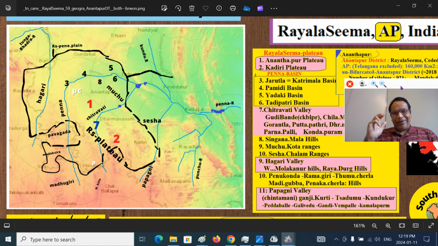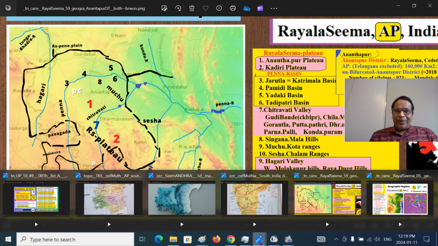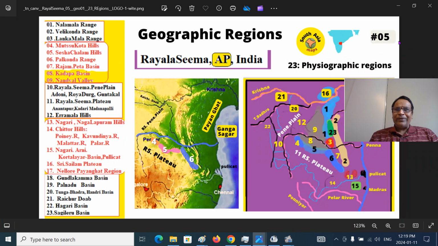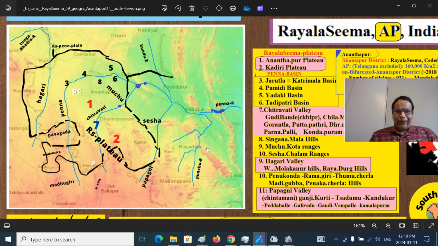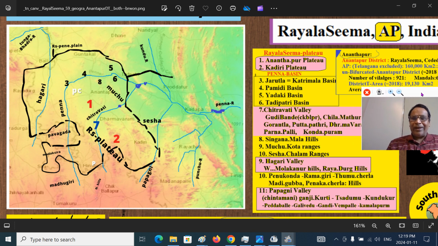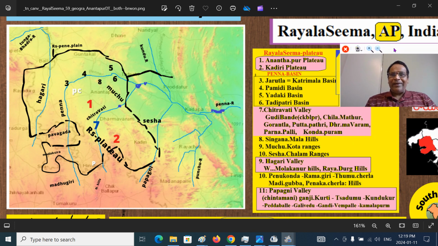And if you are from the Telugu speaking states, you will know the Telugu speaking region includes Ballari if you are outside the state. If you want the broader perspective, I have other videos for the 5 geographic regions, the broader regions. You can go and look at them. Currently, we are talking specifically about Anantapur district, Anantapuram district, 19,000 square kilometers in area.